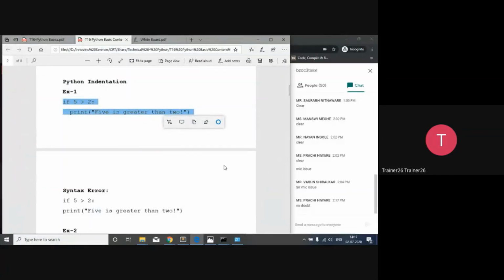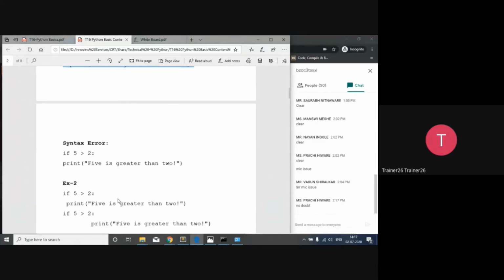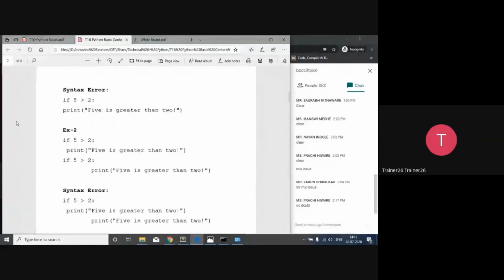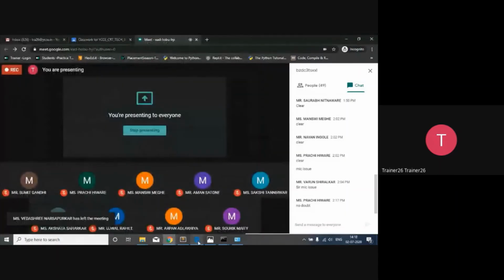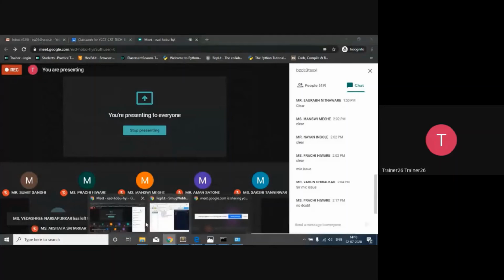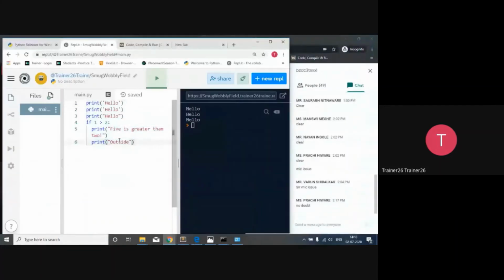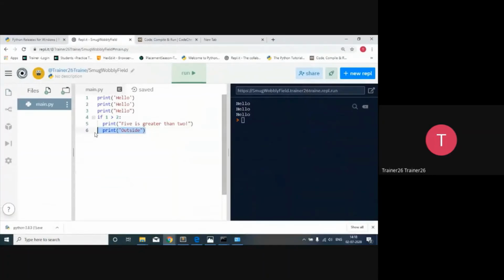So regarding the indentation, we'll have some examples over here. Let's talk about those examples. If I talk about indentation, how does indentation start? When we create a block of if over here, if you have started an indentation of the block, that's why we have given a colon over here.